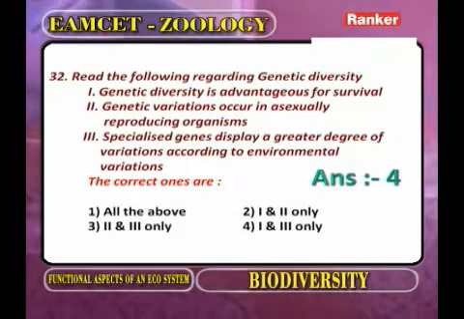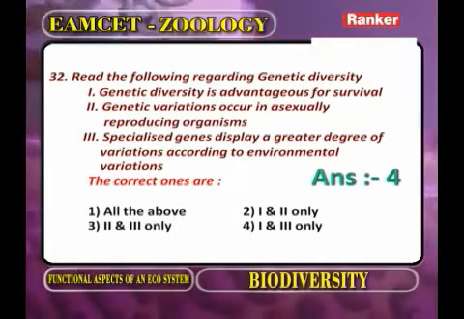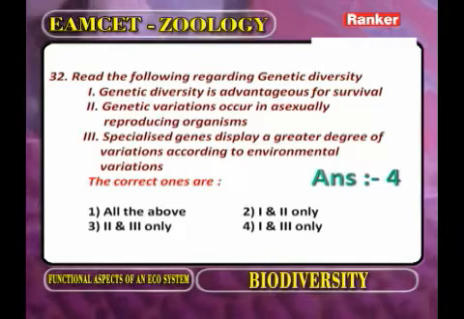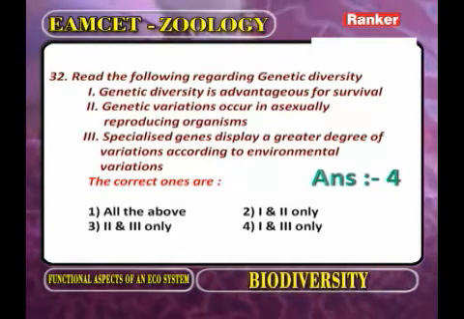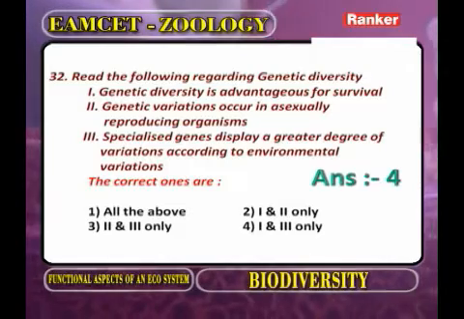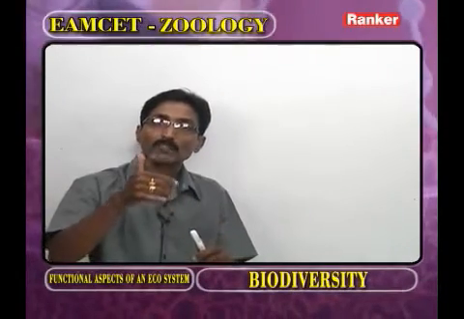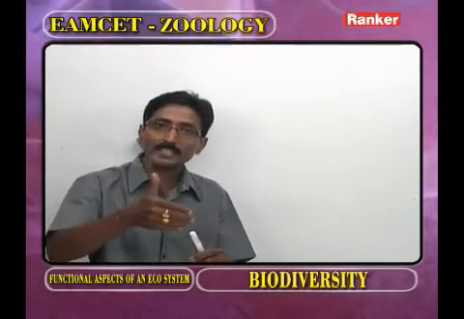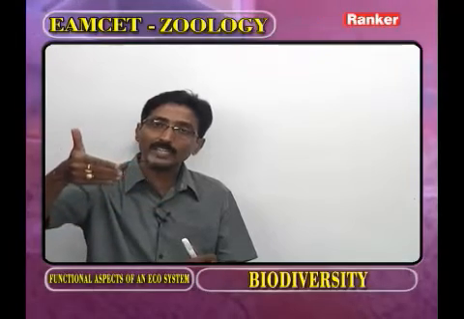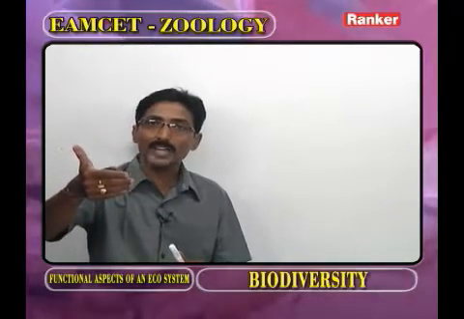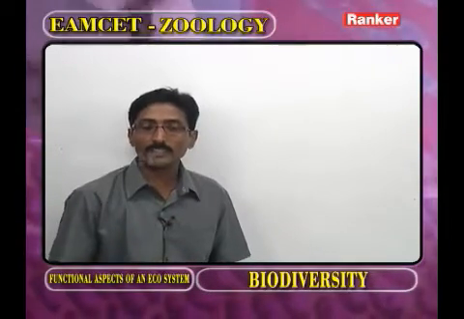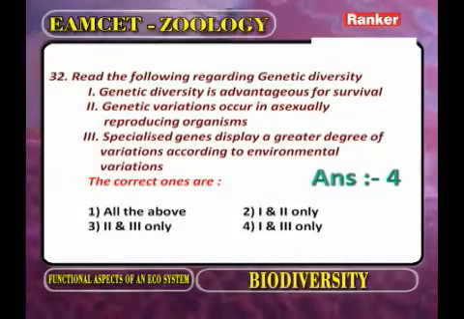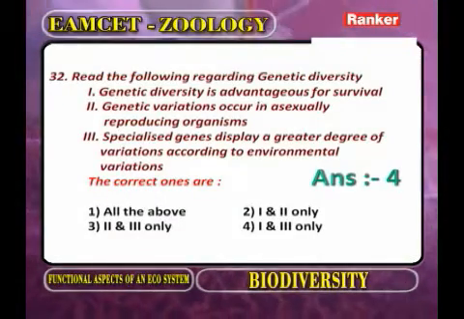Third, specialized genes display a greater degree of variations according to the environmental variations. Regarding this statement, as we observe the universe, what is the total number of genes? 10 to the power of 10. Depending upon the species, the genetic variability increases, that is measured as 10 to the power of 10 genes. Now, regarding this question, the first and third statements are correct. Now we go for the next question.